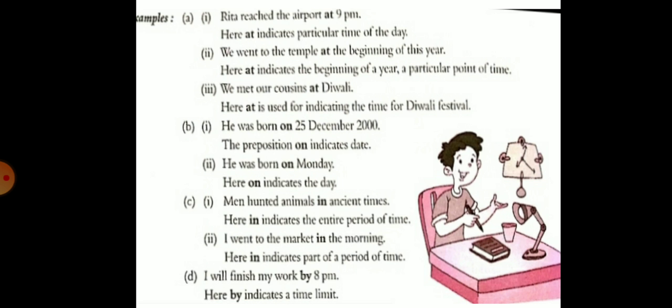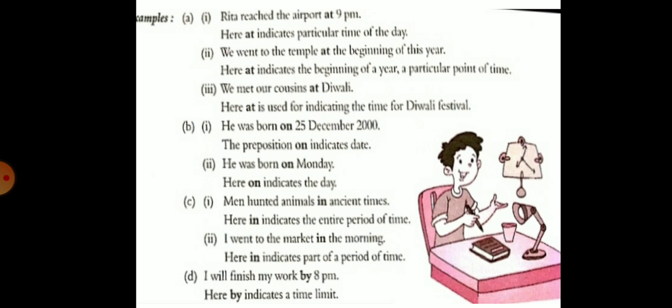Next one, he was born on 25th December 2000. The preposition on indicates here a date. Next one, he was born on Monday. Here on indicates a day in a sentence.